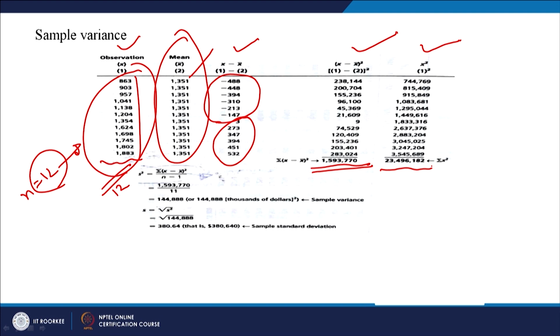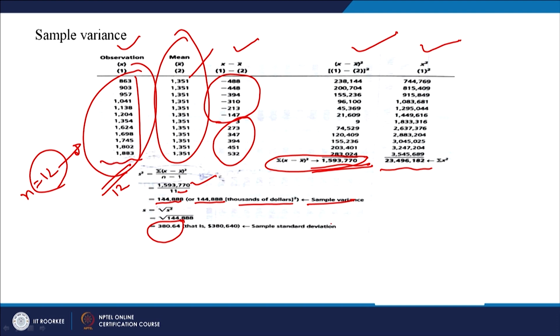Now, put all these values in this formula. So, x minus x bar whole square divided by n minus 1. So, this is the summation of x minus x bar whole square, divided by 12 minus 1, which is 11. So, you will get this value. So, sample variance is 144,888 thousands of dollars, because these are observations in terms of dollars. Since you know variance, standard deviation is this, 380.64. So, very simple.